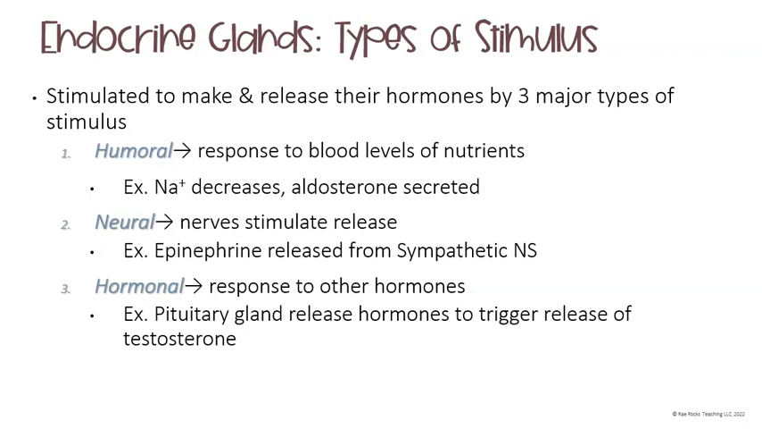This is where the nerves are going to stimulate the release of the hormone. For example, epinephrine, which is the adrenaline hormone, would be released from the sympathetic nervous system in a fight or flight scenario. So when you need to shut off all non-major functions to get out of a situation, that would be a neural response. And then hormonal is our body's response to other hormones. So for example, the pituitary gland would release hormones that then trigger the release of testosterone, for example.